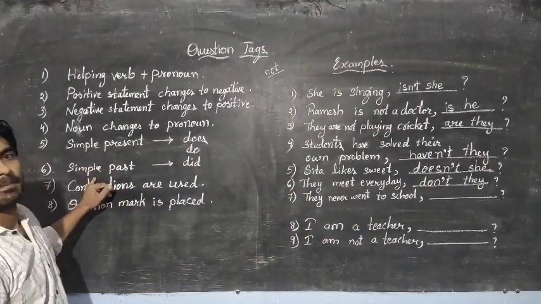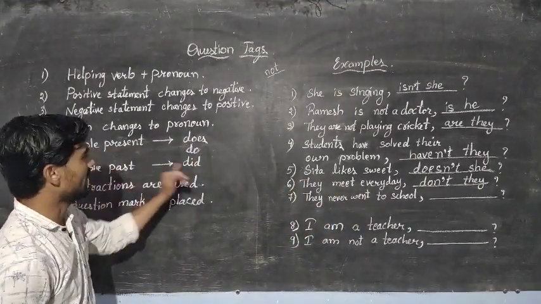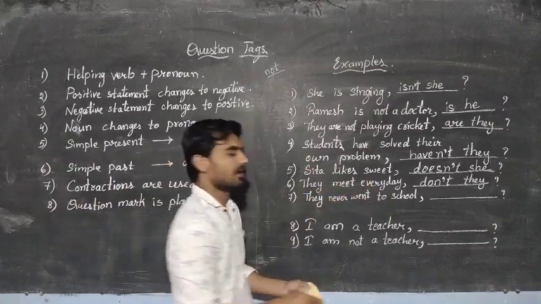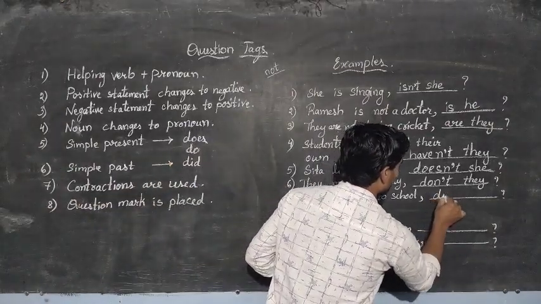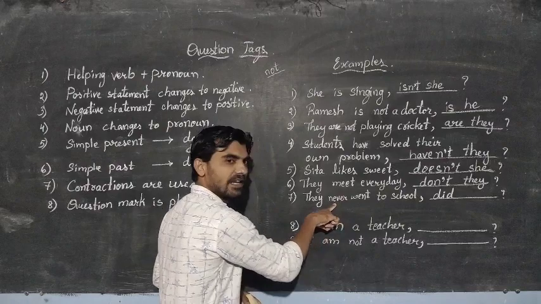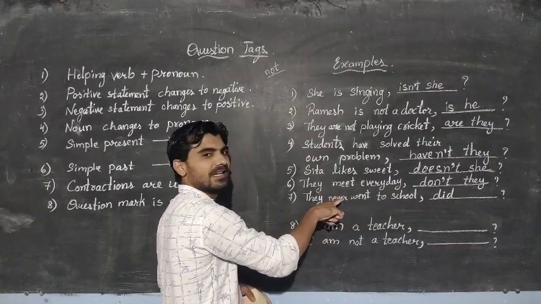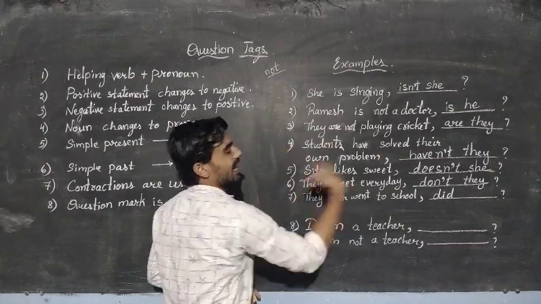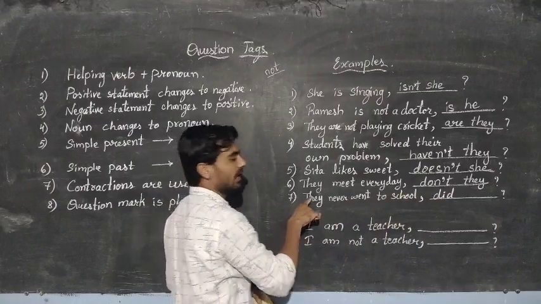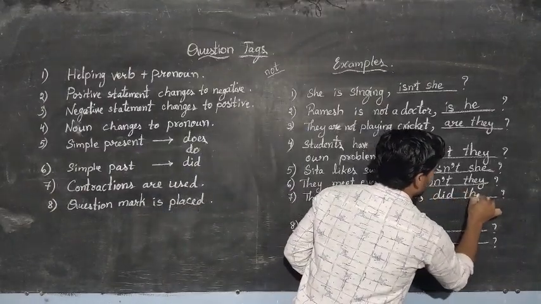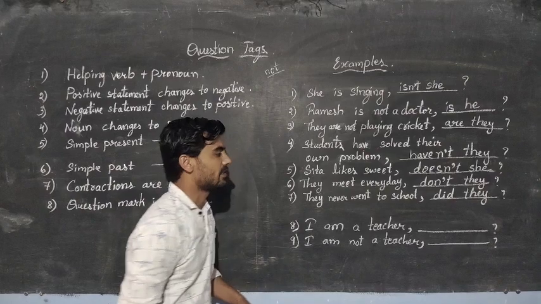It is simple past. So for that you should take the helping verb "did". As it is giving a negative sense, we don't need to add "not" in the question tag. Directly you can take the pronoun there: "did they".